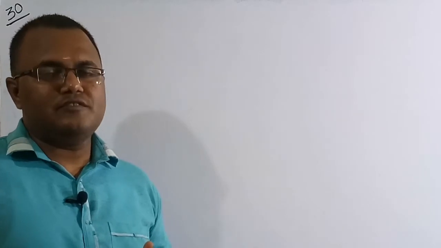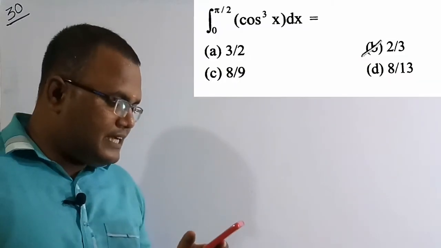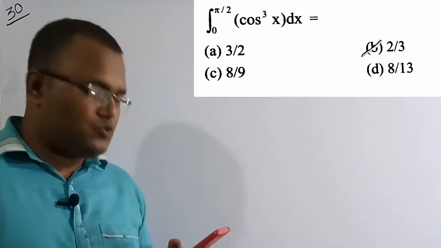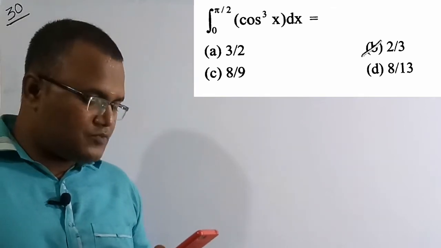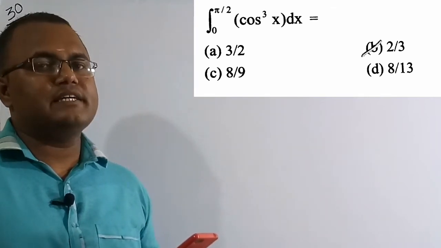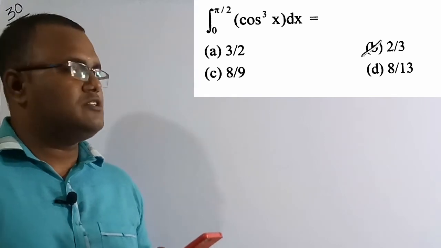So this is the last question of this lecture. See the question here. Integration from x is equal to 0 to pi by 2 of cos x whole cube dx, we need to figure out. Out of these four options, option B, 2 by 3, is the correct solution of this question. So let's solve this numerical.